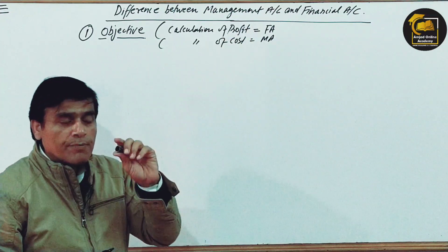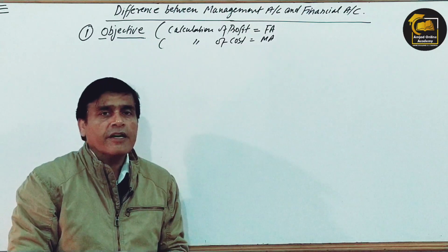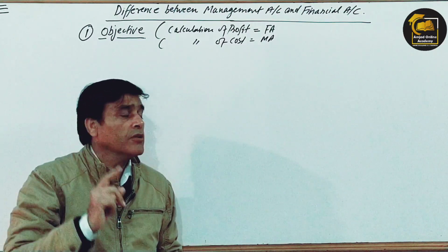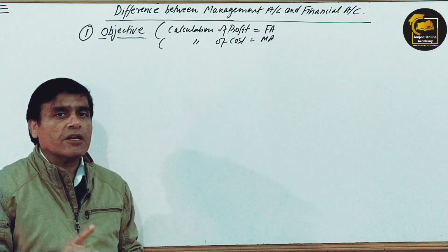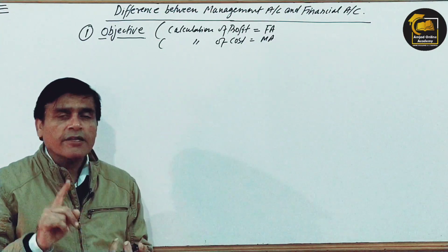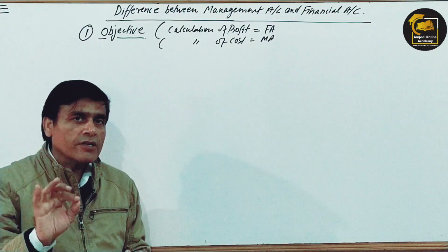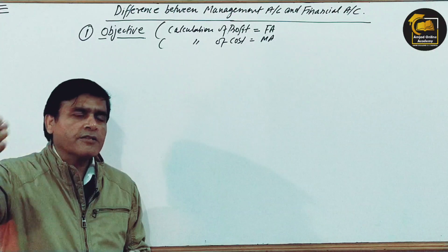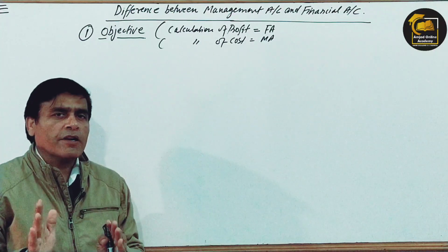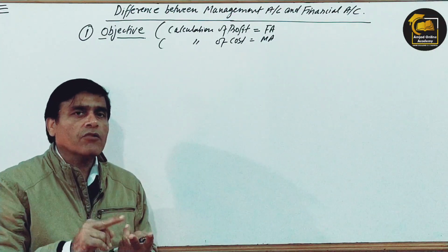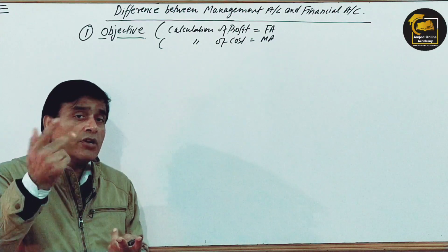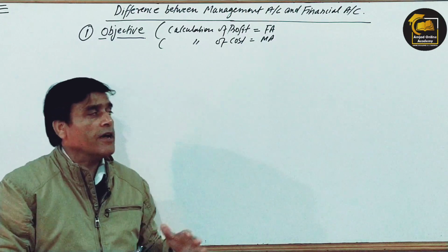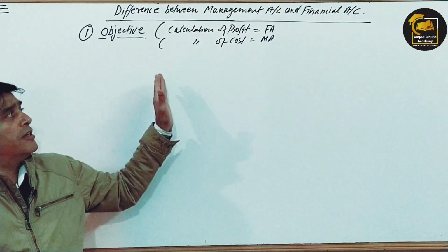So this has become the first point of difference, right? The basic difference between both subjects, management accounting and financial accounting. What is that? That management accounting focuses on cost. However it reaches the profit, that is another matter, but it mainly focuses on the calculation or controlling of the cost, you can say.